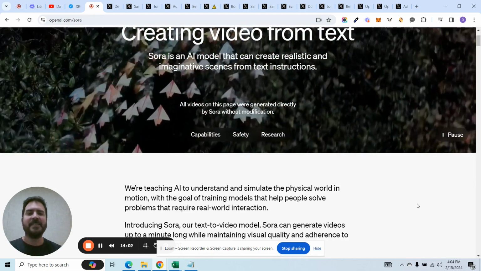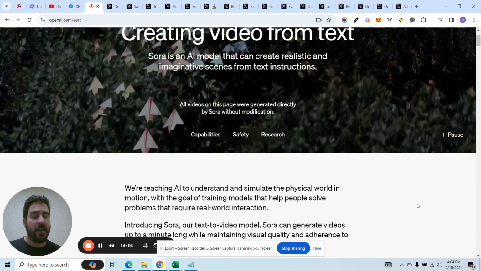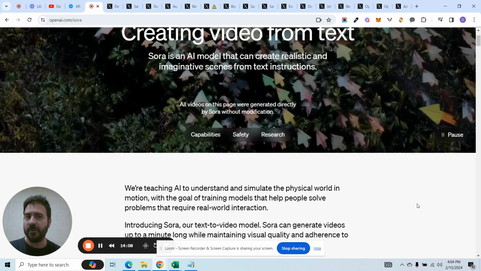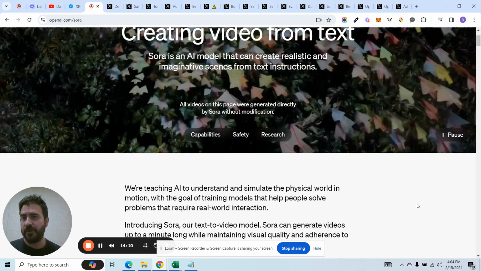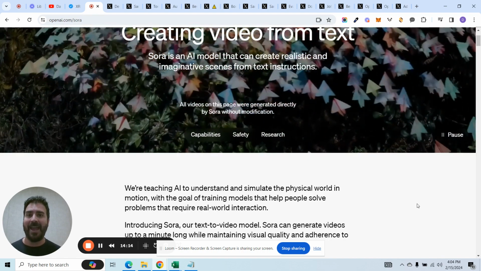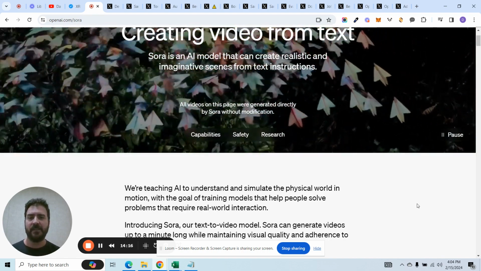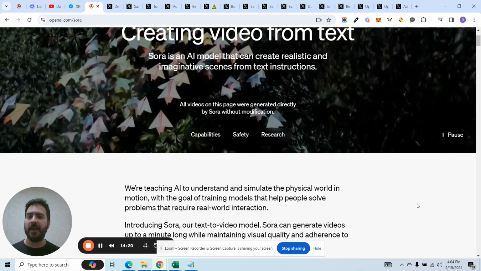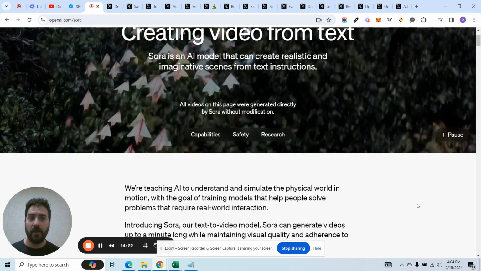Remember, OpenAI is not an open source platform. They are a closed source platform. Facebook is actually trying to build open source AI. So is Stable Diffusion, like Midjourney, right? They're trying to build open source AI that's available for anybody to use. Right now, this is obviously closed by OpenAI, but it will be released to the public. And I assume they're going to put restrictions on it relatively quickly.